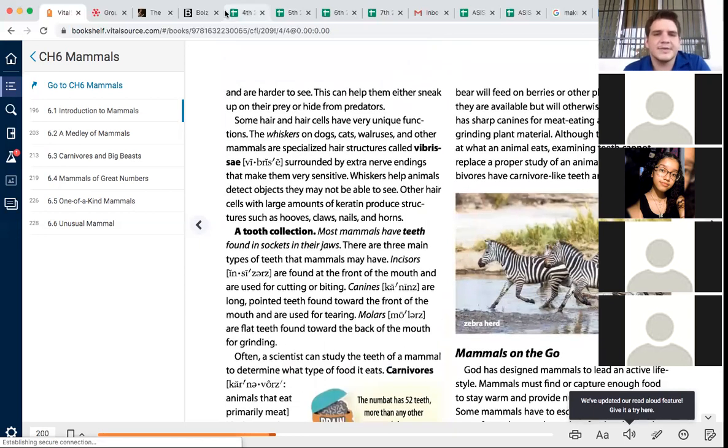And are harder to see. This can help them either sneak up on their prey or hide from predators. Some hair and hair cells have very unique functions.